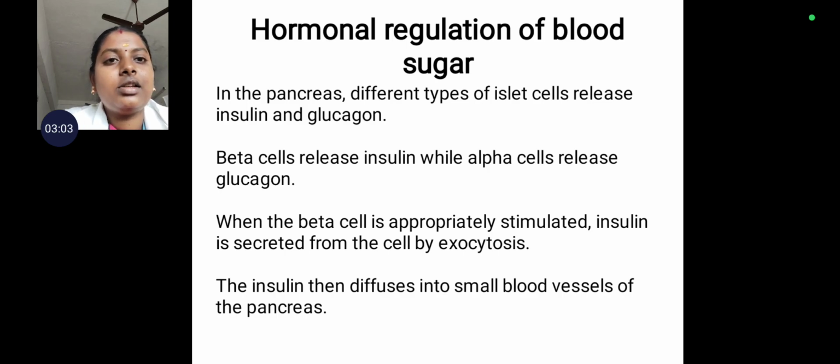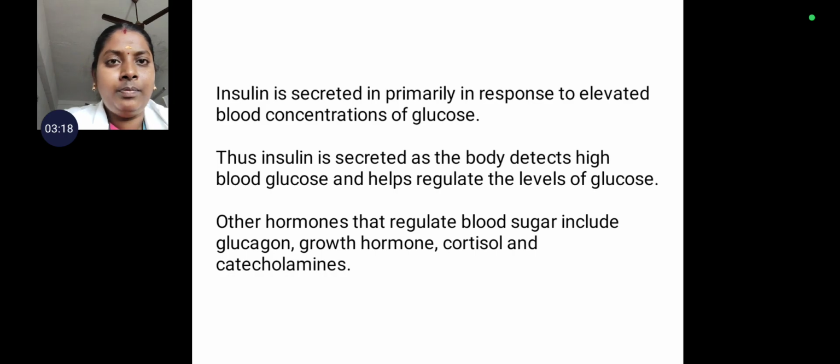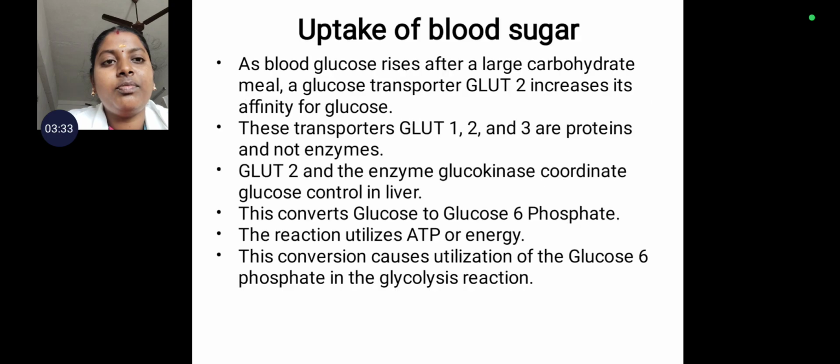And coming to the hormonal regulation in the pancreas, different types of islet cells release glucagon and insulin: the beta cells release insulin, while alpha cells release glucagon. When the beta cells are appropriately stimulated, insulin is secreted from the cells by exocytosis. This insulin then diffuses into the small blood vessels of the pancreas, and insulin regulates the elevated blood glucose level to the normal level. Other hormones such as growth hormone, cortisol and catecholamines are also involved in the regulation of blood sugar.